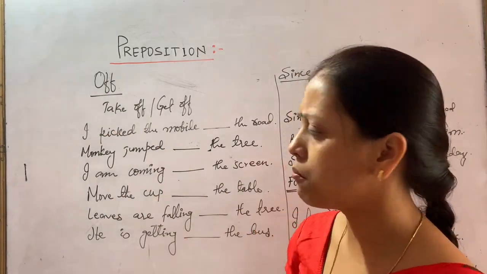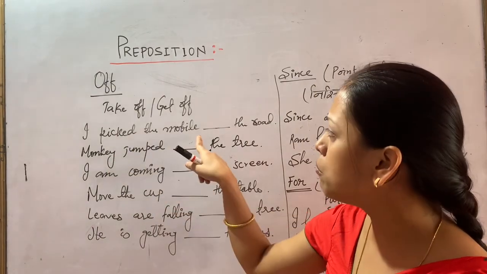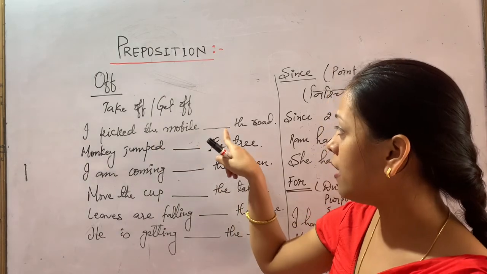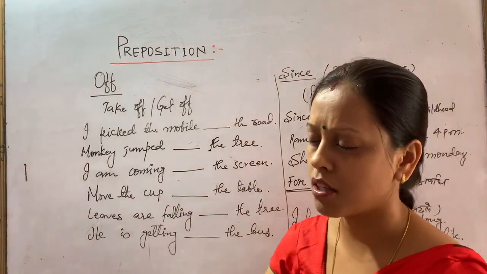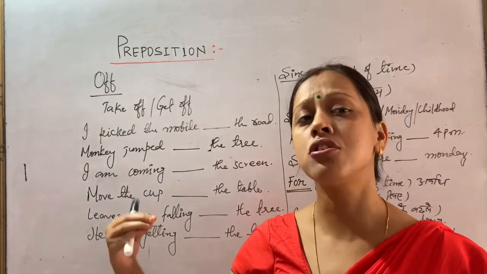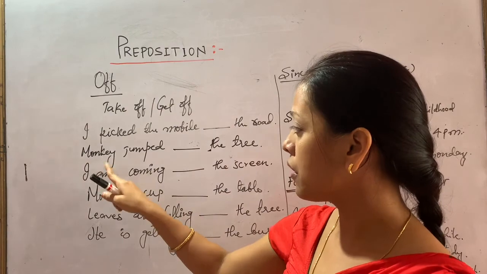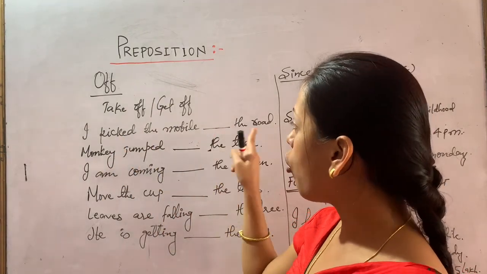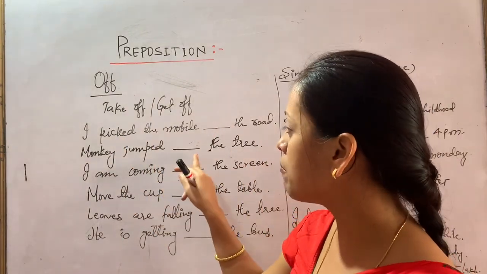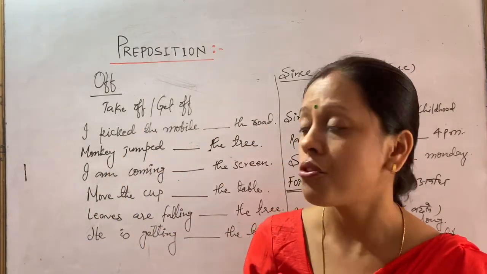I have written so many examples to make things clear to you. "I picked the mobile off the road." Yes, by mistake your mobile dropped on the road, and you just picked it off, O-double-F, from the road. "Monkey jumped off the tree." He just jumped, got separated from the tree.